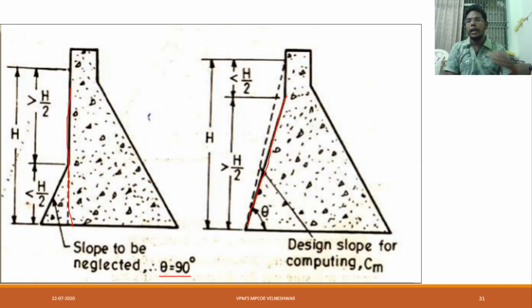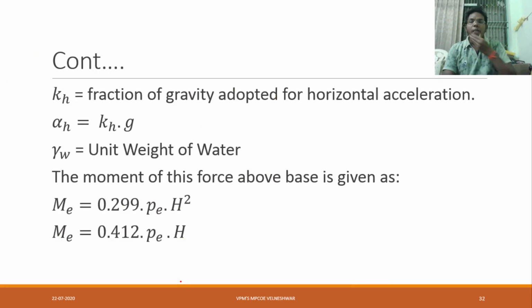Next, we are having H, where it is less than H by 2 and greater than H by 2. Just observe here: exactly at the top of the dam we are having the slope, and somehow at base level it is there, that's why I have given less than H by 2, greater than H by 2, vice versa you can say. Design slope computing Cm, and here the slope is neglected, that is theta is equal to 90 degrees.